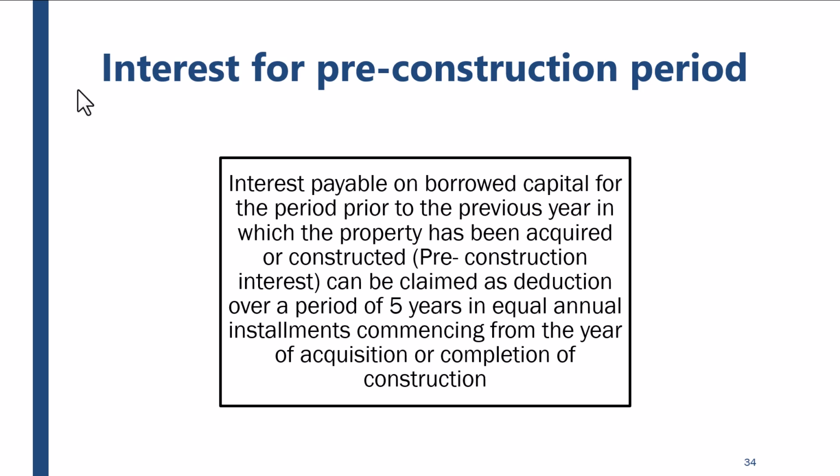Interest payable on borrowed capital for the period prior to the previous year in which property has been acquired or constructed, pre-construction interest, can be claimed as deduction over a period of 5 years in equal annual installments commencing from the year of acquisition or completion of construction. So whatever interest you have paid when the property was under construction, after completion, all that money which you have paid will be allowed as deduction in the next 5 years. Suppose you have paid 50,000 rupees interest, so every year you will get 10,000 rupees as deduction for the next 5 years. Okay.